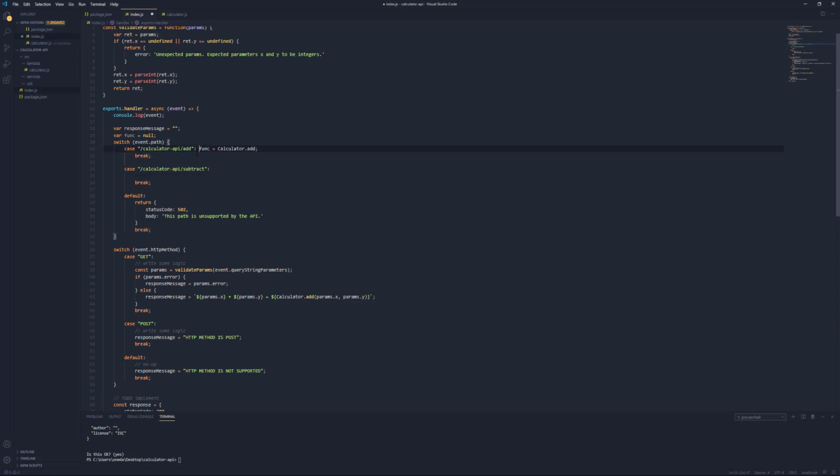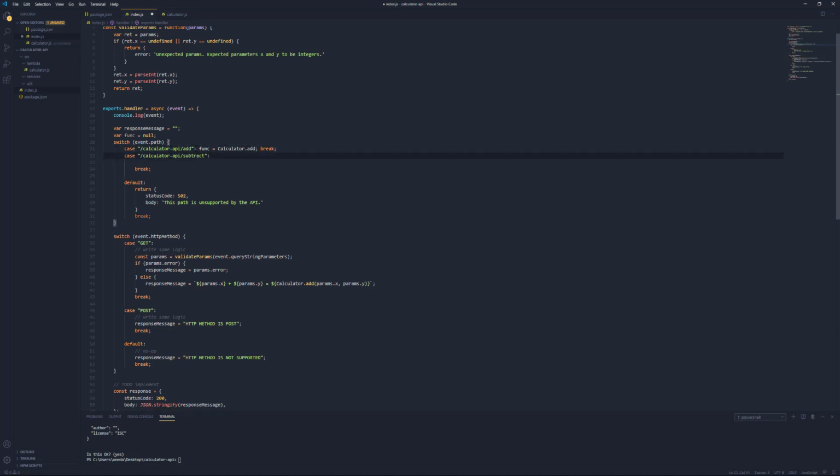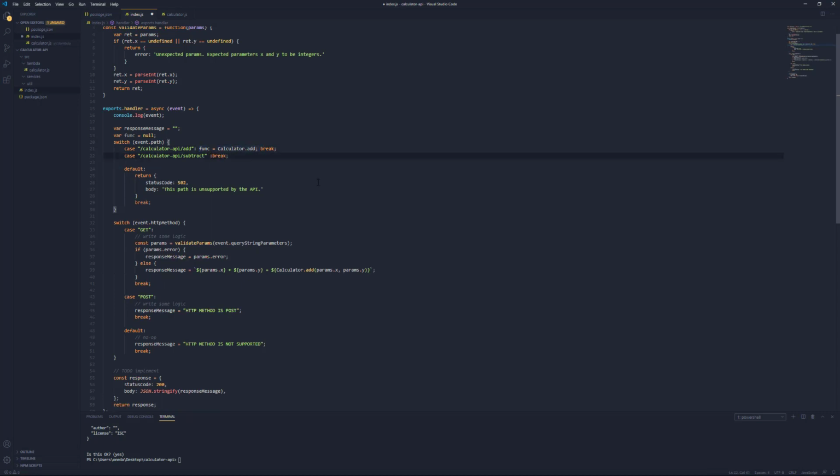And actually, let's put this all on one line just so it's a little bit more compact. I usually do this whenever the case logic is really simple. So I think it's acceptable in that case. So for subtract, we can say the function is equal to calculator.subtract.